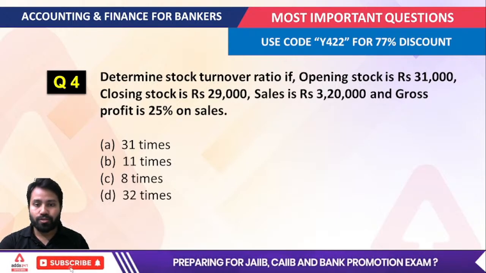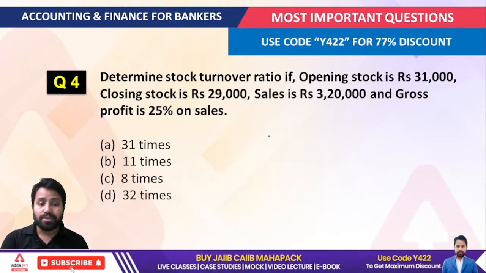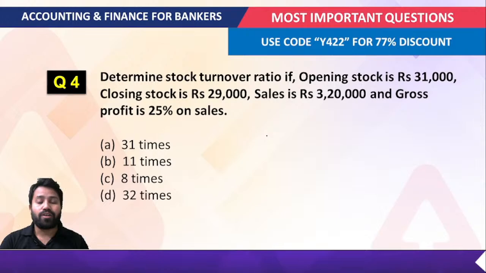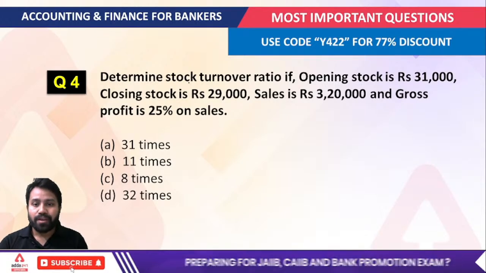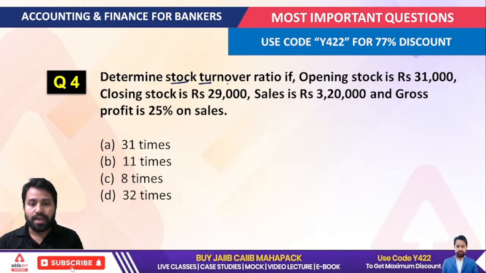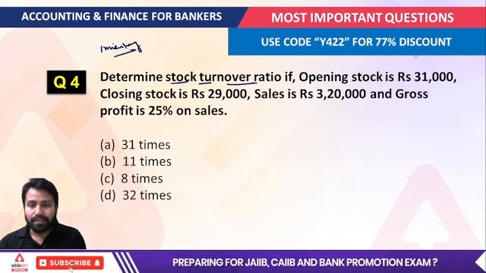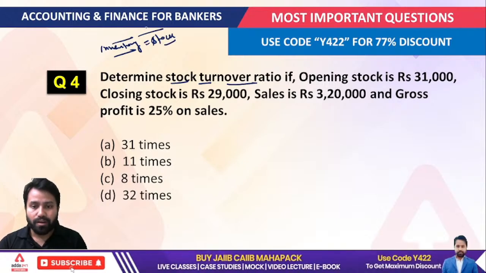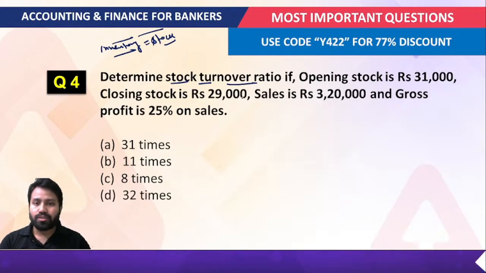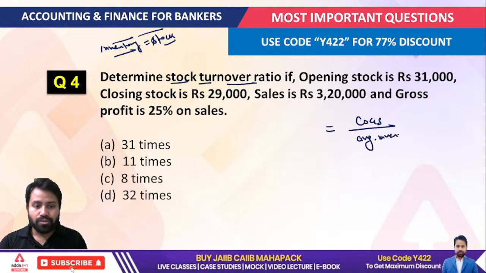Determine stock turnover ratio. Opening stock is given, closing stock is given, sales are given, and gross profit is 25% on the sales. That you have to find out. The very first thing to understand in accounting: if you ever find the term inventory, inventory and stock are both the same thing. So the inventory turnover ratio or the stock turnover ratio is cost of goods sold divided by the average inventory.